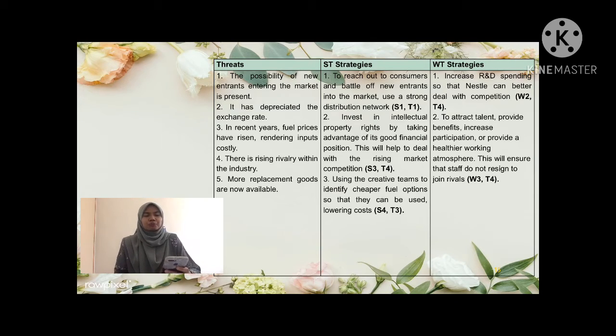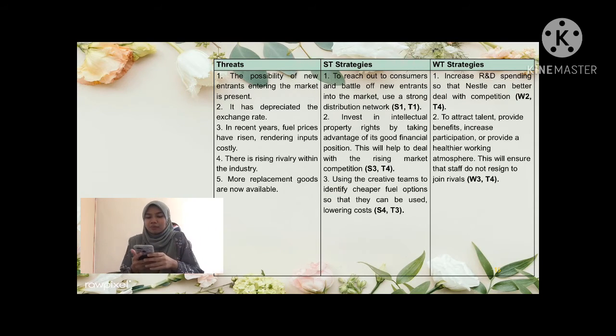So there are 3 ST strategies, and the last one is WT strategies: weakness and threats strategies. These are defensive tactics directed at reducing internal weaknesses and avoiding external threats.